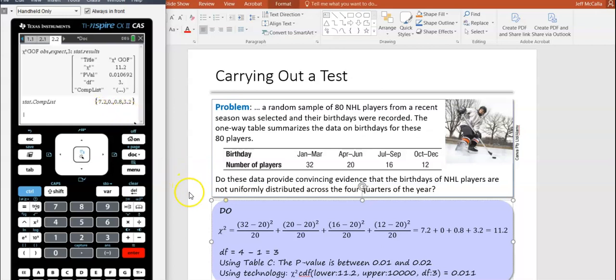So that's really helpful. Sometimes the question would be, which quarter contributed the most to the chi-squared value? You would say that first quarter, because that first number there is 7.2. So that's the biggest. The second biggest would be the 3.2. October through December is a lot less than we thought, actually. So that would be the second biggest option there.